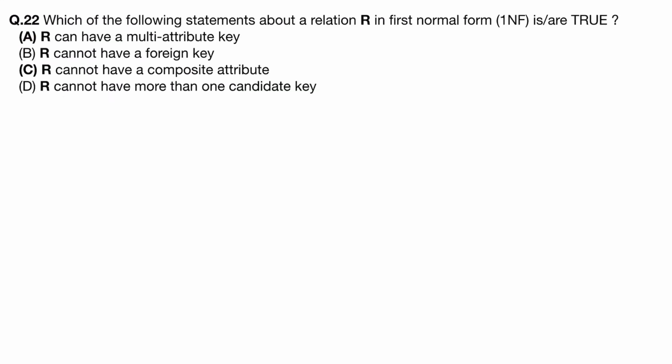Next, which of the following statements about a relation R in first normal form are true? R can have a multi attribute key. See, this is not a multi valued attribute, this is multi attribute. Multi attribute means any entity can have multiple attributes.